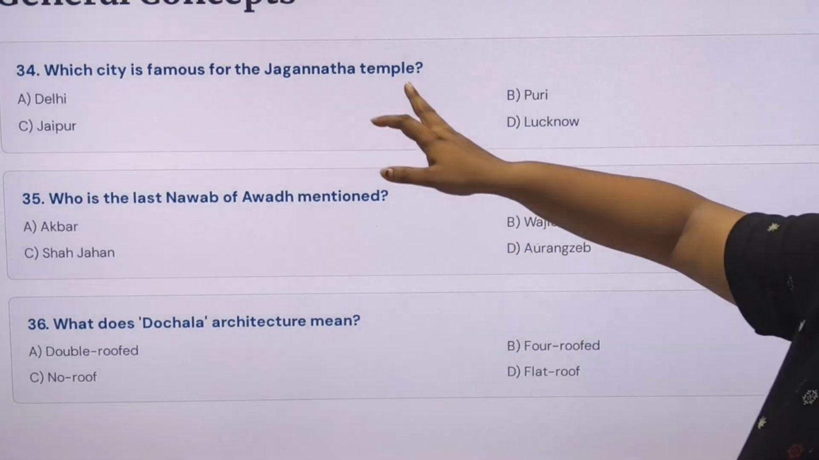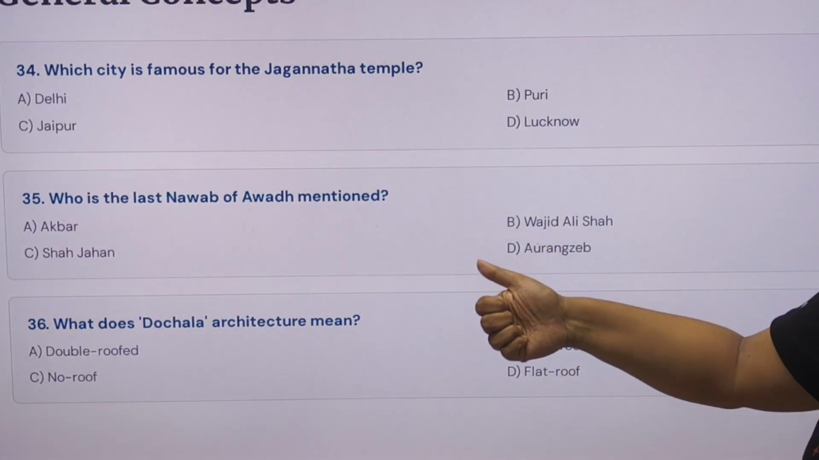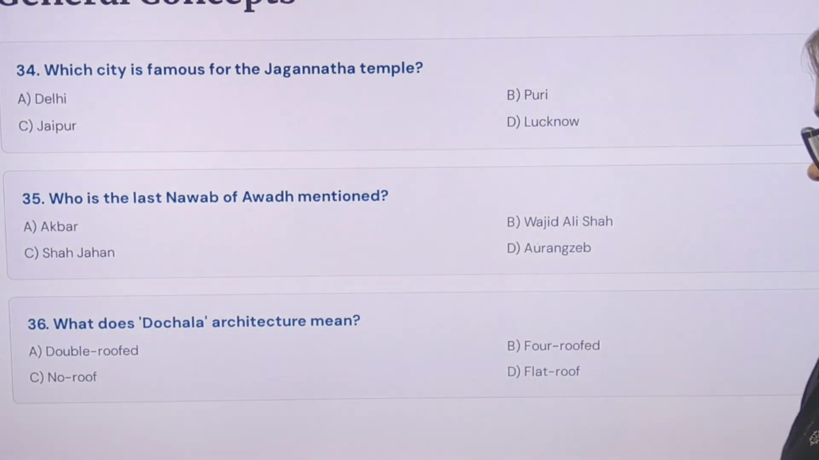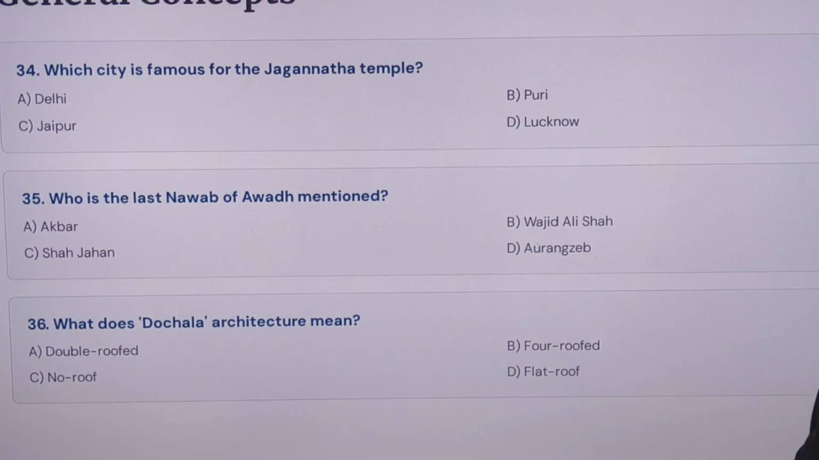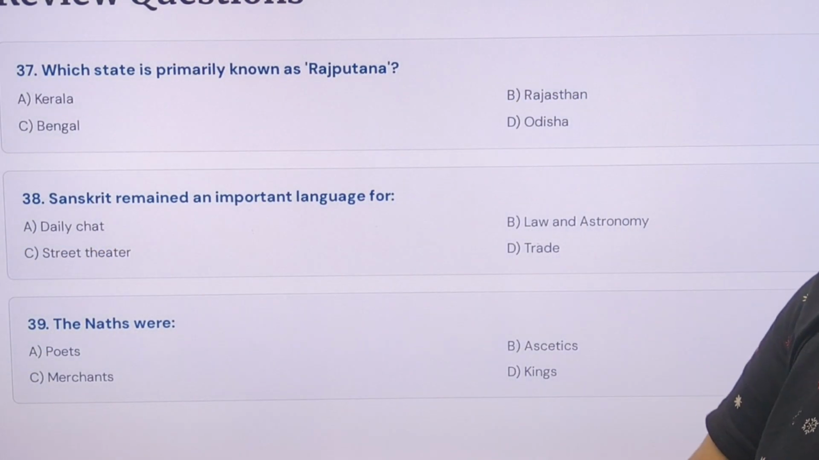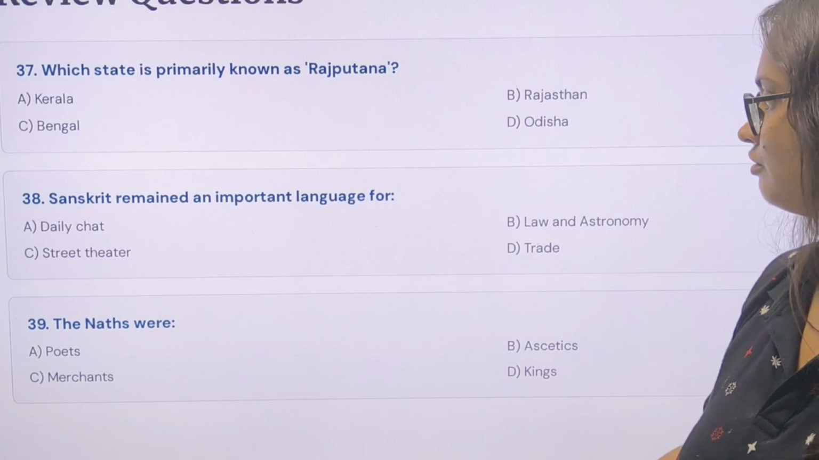Which city is famous for the Jagannath temple? Puri. Who is the last Nawab of Awadh? That is Wajid Ali Shah, and he patronized the Lucknow Gharana of Kathak. What does Dochala, the double roof structure of architecture, mean, which is seen in Bengal? Which state is primarily known as Rajputana? Rajasthan. Sanskrit remained its important language